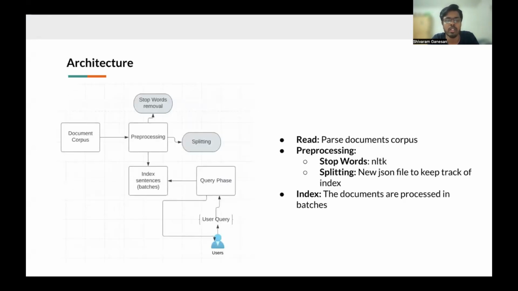Based on our use case, we have to remove stop words from the document and also have to employ splitting techniques. In splitting, we divide our long sentences into chunks of length 500 and then index each of them separately. We also have to maintain the same index for all these chunks of the same document. So we maintain a JSON file which holds the index of these documents. In the query phase, we use this JSON file again to get back the document that is indexed, which is returned by BERT. This is a quick demo of our BERT index.